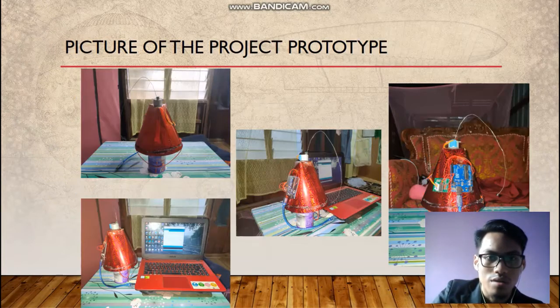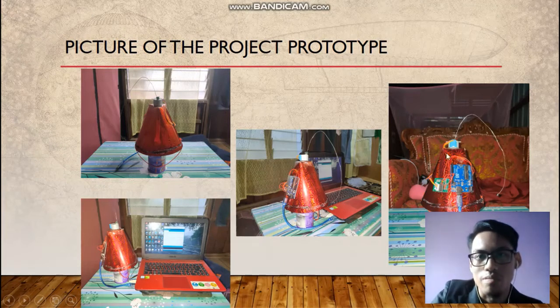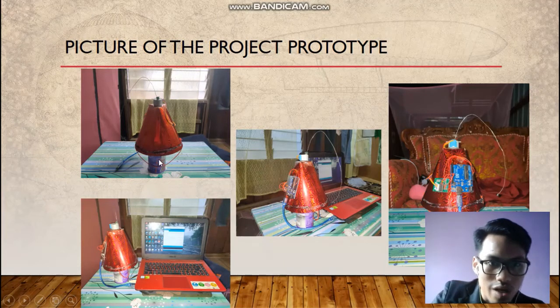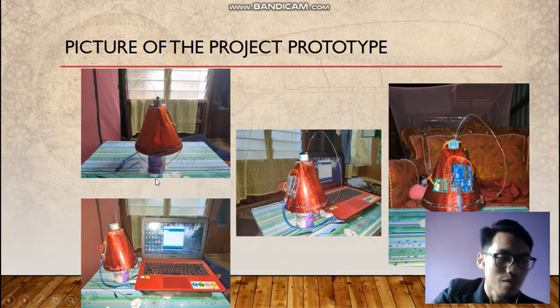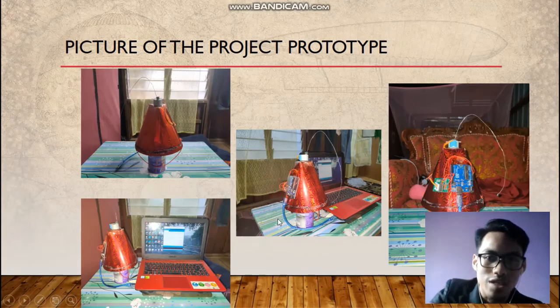Okay, so these are some pictures of the project prototype. This is the platform, the cone one. And this is the antenna. I'm just using it to demonstrate the function.